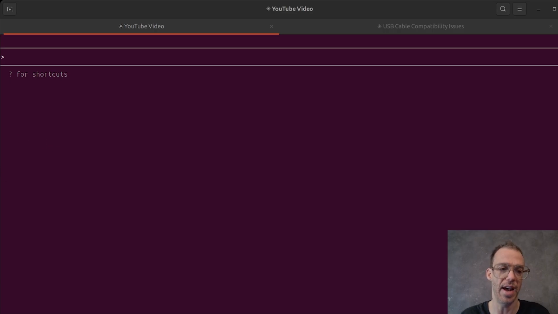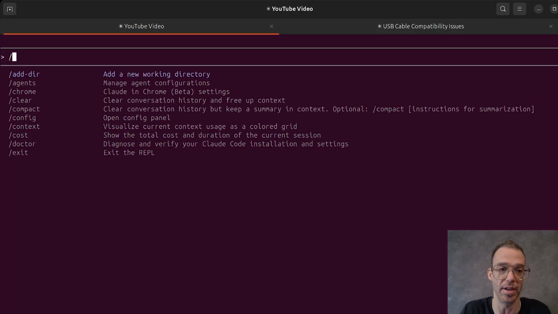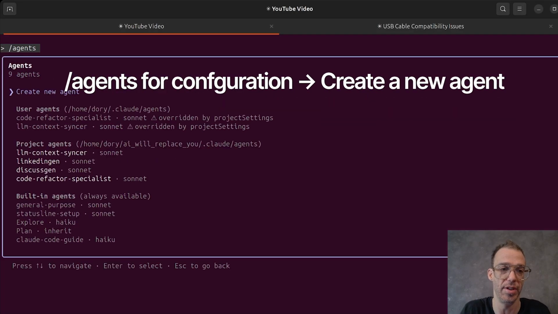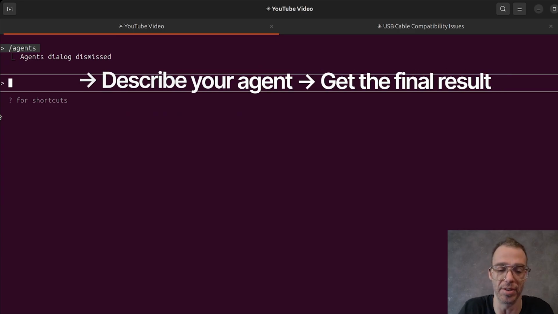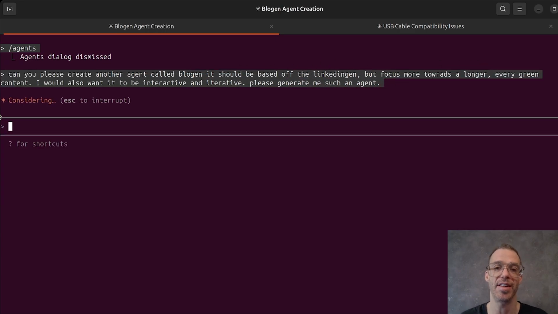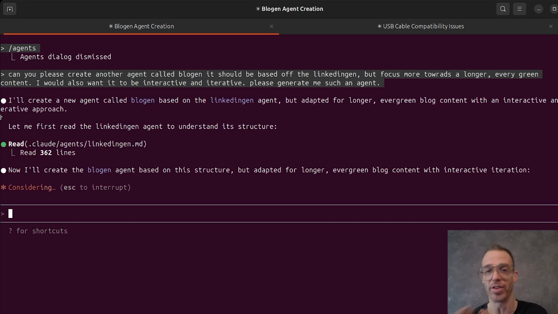Now that we have the LinkedIn post generator, and I'll show you guys, when I go to agents, I want to create the blog post generator, and I want to base it off that. So now in these cases, the agent is relatively simple. It's more like an agent.md that we will dive into the anatomy of later on.